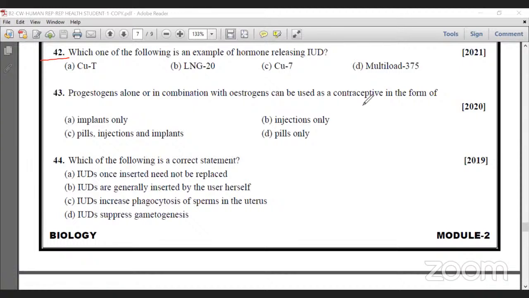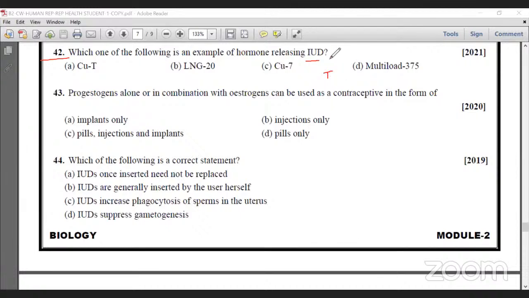Contraception means avoiding pregnancy, and a contraceptive is a device used for avoiding pregnancy. There are many methods: oral method, barrier method, IUD method. Out of that, the IUD, a small intrauterine device, is one of the methods used to avoid pregnancy.